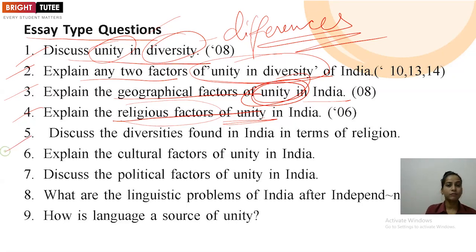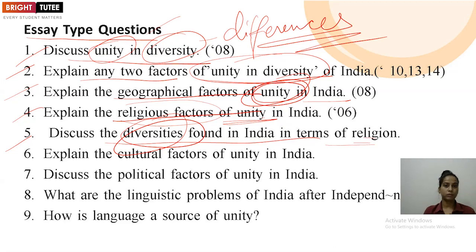The next one, we have to discuss the diversities found in India in terms of religion. So here, diversity, the differences, we have to focus on, where you can mention how different religious groups are existing in our society. Hindus are there, Muslims are there. It's good if you are able to mention their percentage also, as it is given in your text. If you are able to recall that data, that is going to create the difference in your answer.